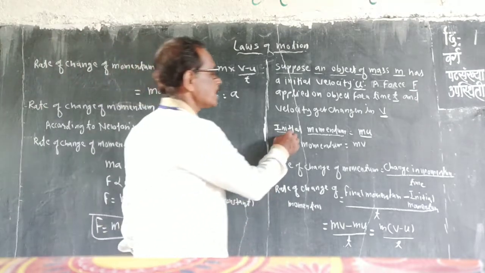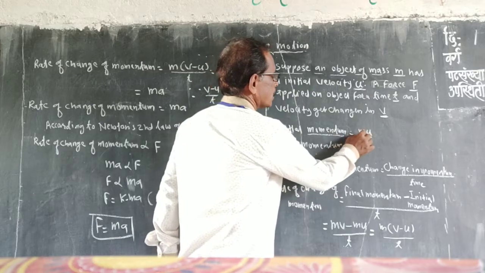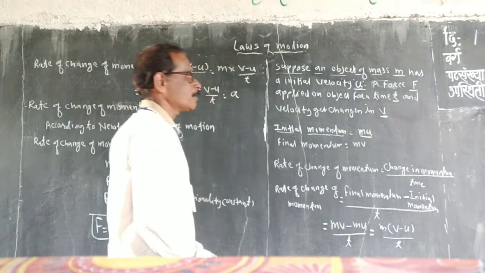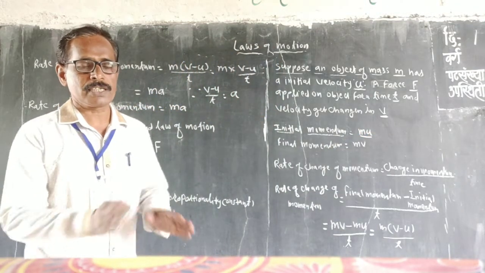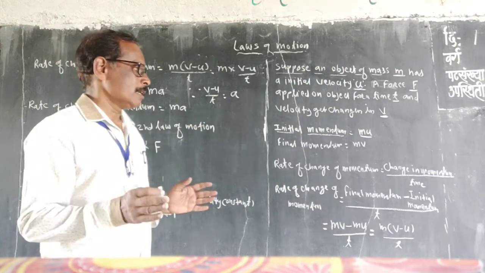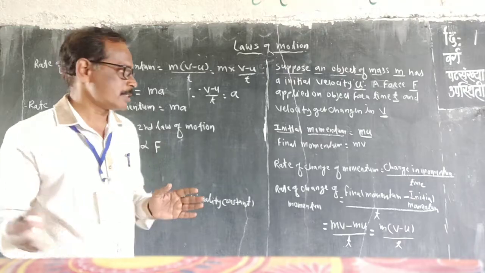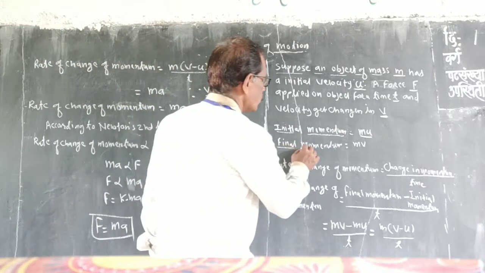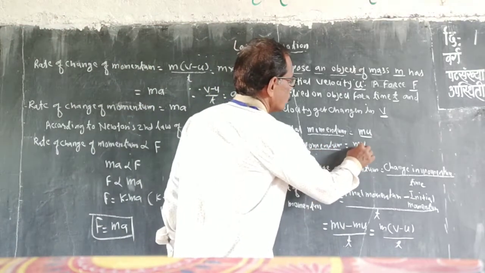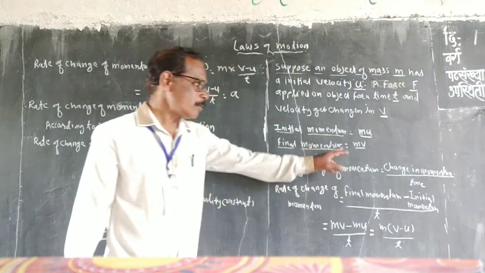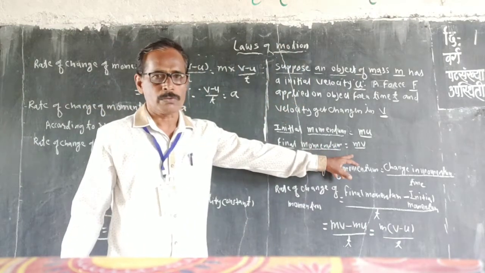So the initial momentum of that object is mu, and after applying the force the velocity changes, so the momentum also changes, and the final momentum of that object is mv.